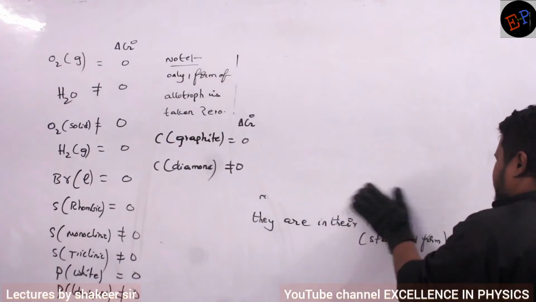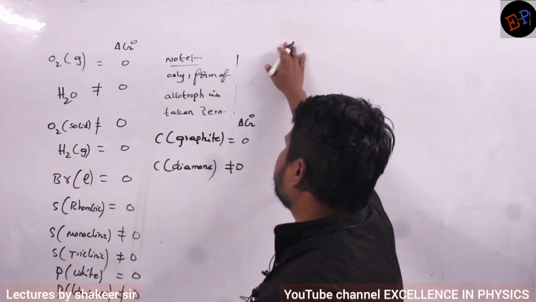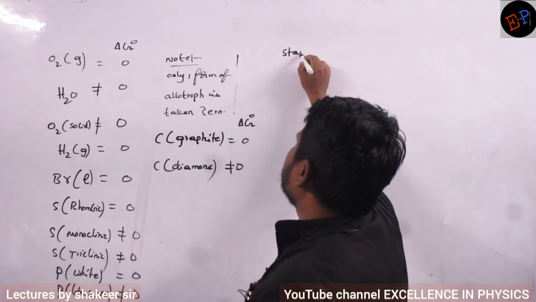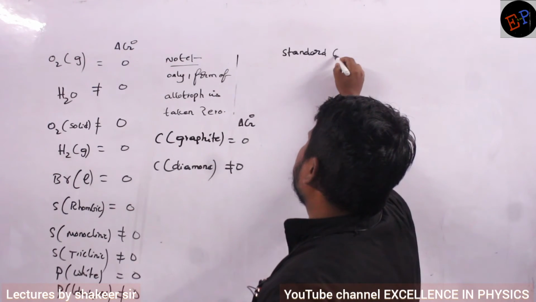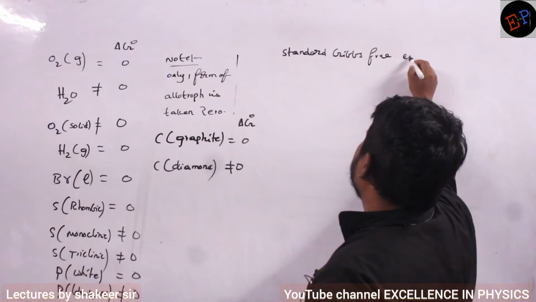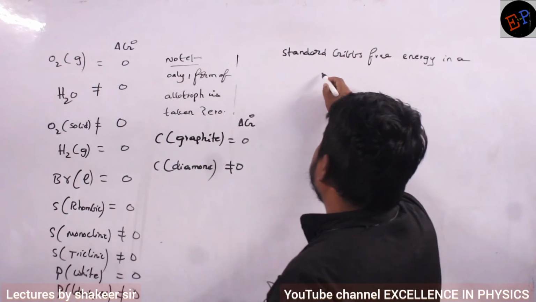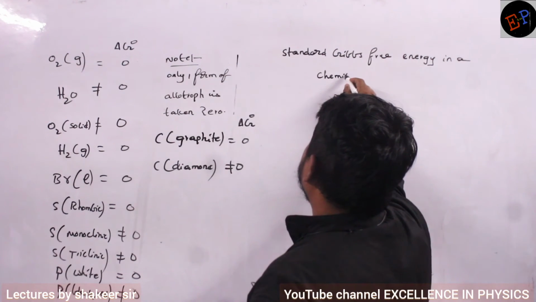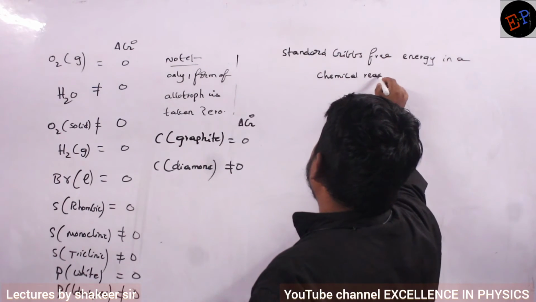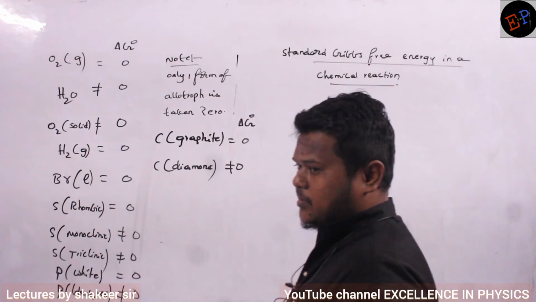So, standard Gibbs free energy in a chemical reaction.